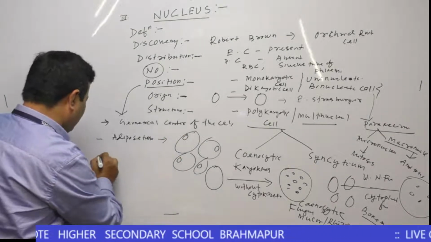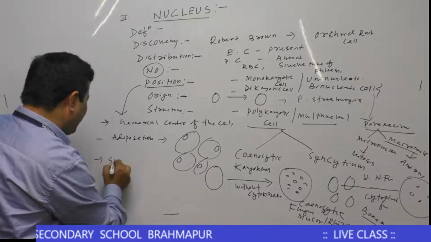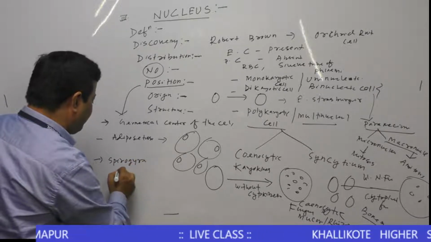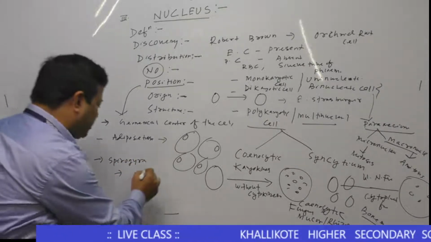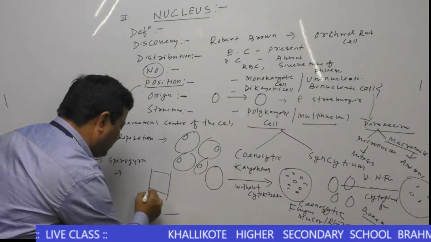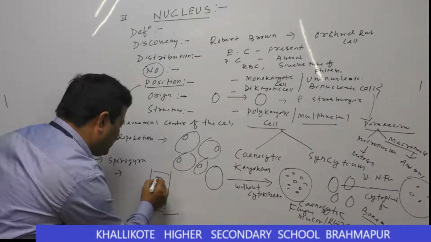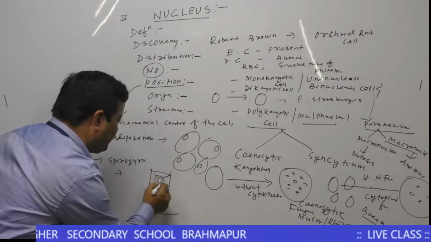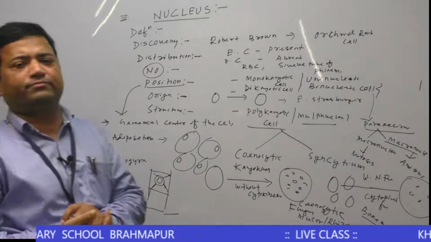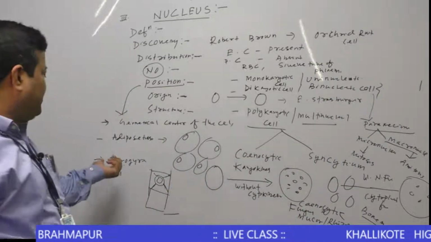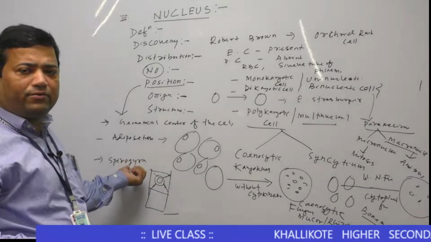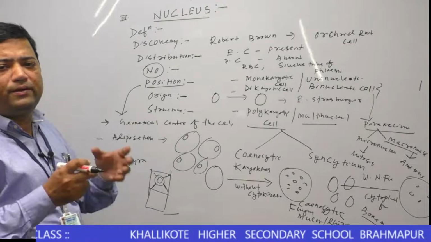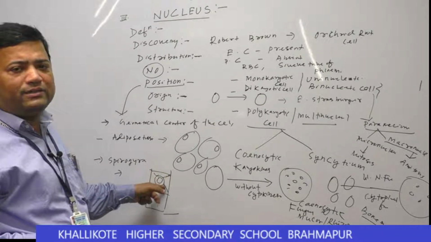Similarly, we go to Spirogyra, a filamentous alga which contains a nucleus inside a vacuole which is suspended by cytoplasmic strands. You remember, in a filamentous alga like Spirogyra, the nucleus remains inside the vacuole which is suspended by cytoplasmic strands.